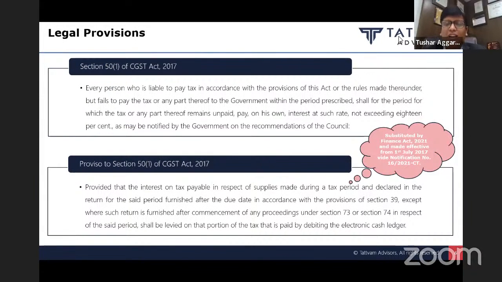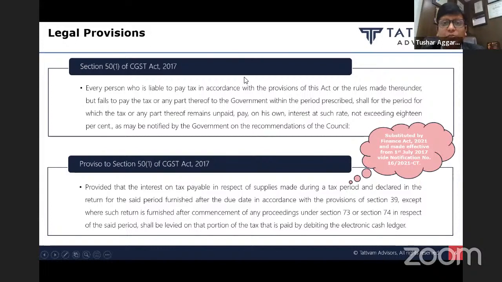So before drilling down into the answer, let us read the provision together, so that we all are on the same page. Section 50, subsection 1 of the CGST Act. Very important. It says, every person who is liable to pay tax in accordance with the provisions of this Act or the rules made thereunder, but fails to pay the tax or any part thereof to the government within the period prescribed, shall, for the period for which tax or any part thereof remains unpaid, pay on his own interest at such rate not exceeding 18%. So section 50 subsection 1 talks about levy of interest in case the taxpayer fails to pay the output tax.